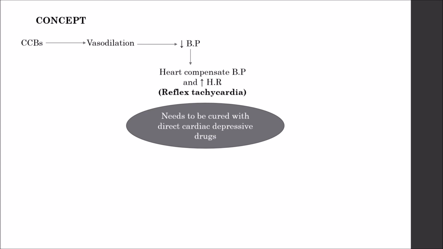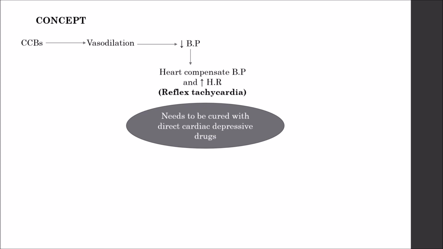So there exists an important concept which must be clear while studying calcium channel blockers. Calcium channel blockers have the potential to cause vasodilation. Vasodilation leads to a decrease in blood pressure. Now this decreased blood pressure needs to be compensated by the heart, and the heart compensates by increasing heart rate, which results in a compensatory mechanism known as reflex tachycardia.